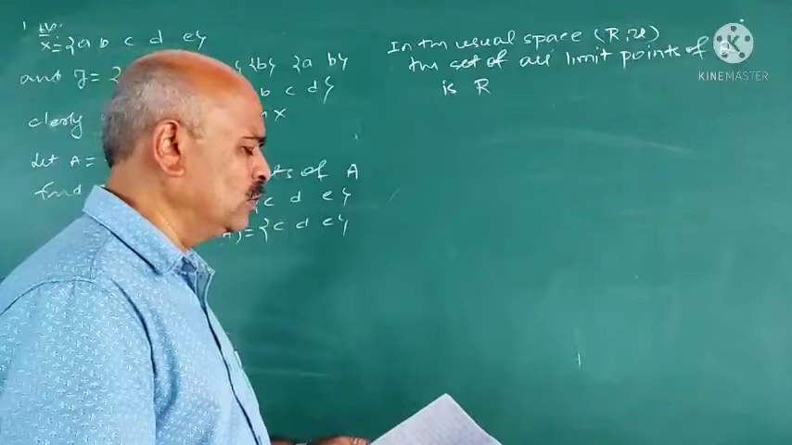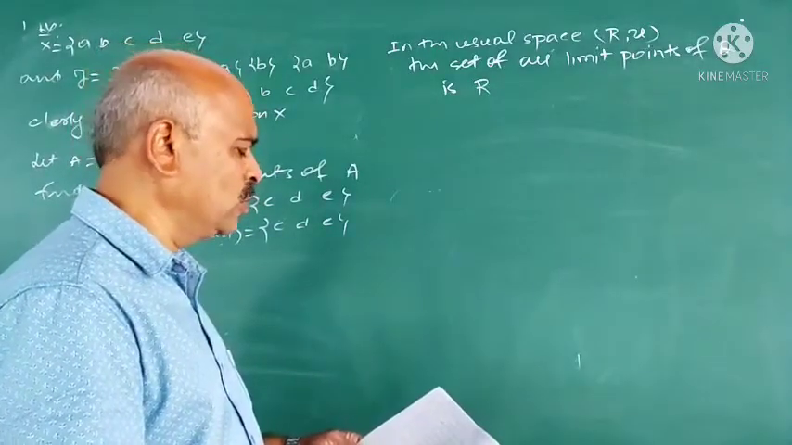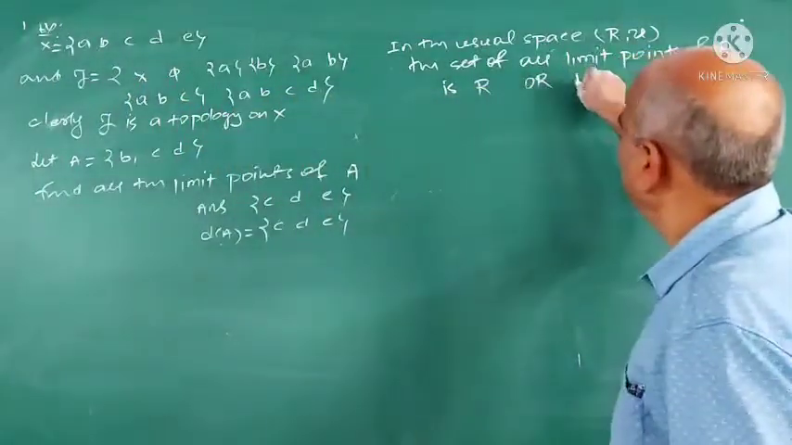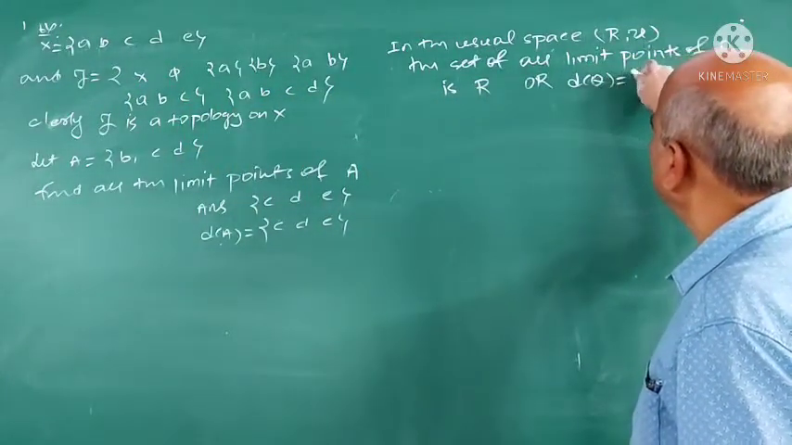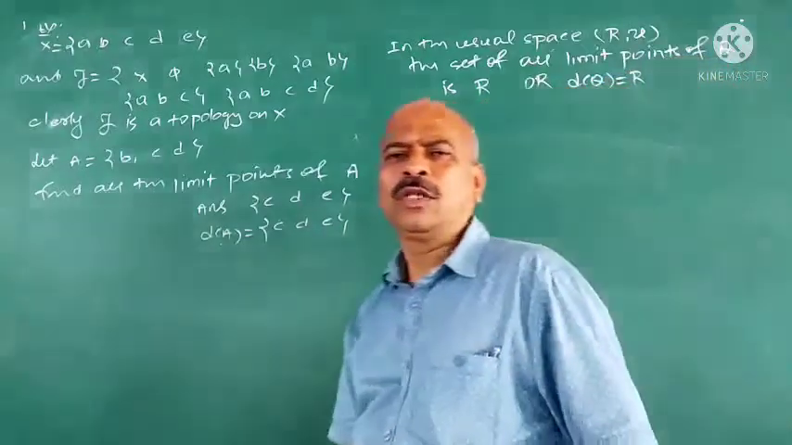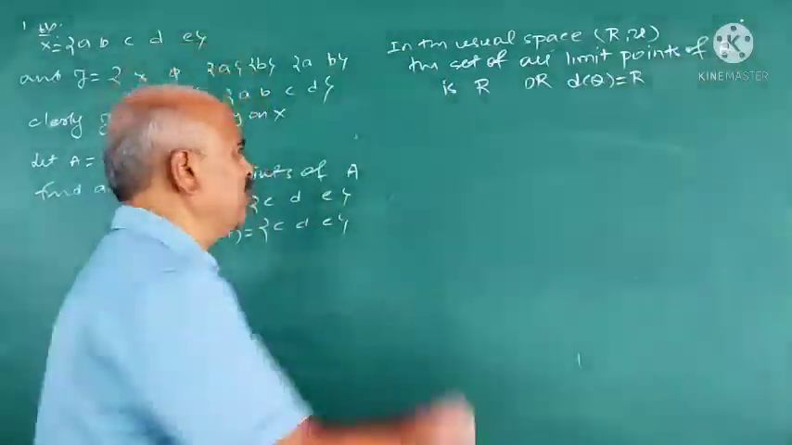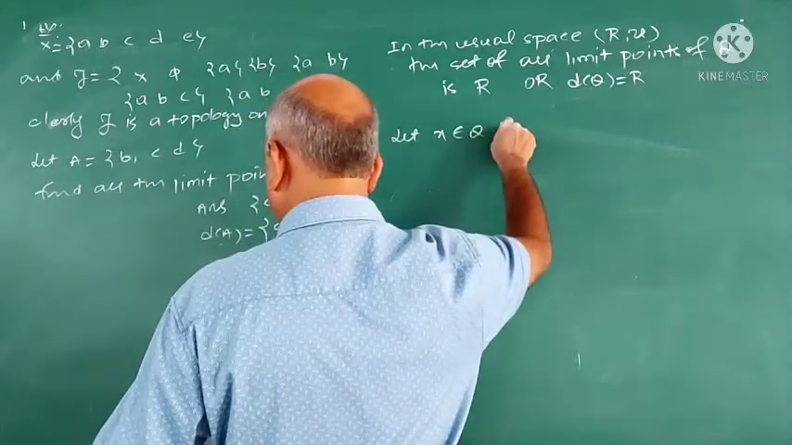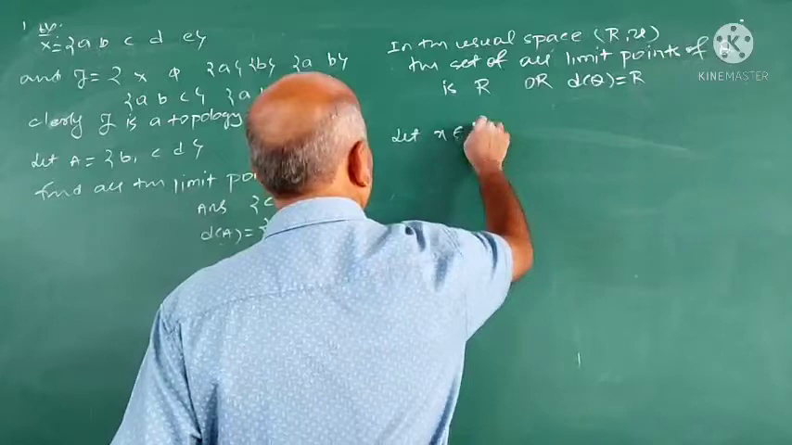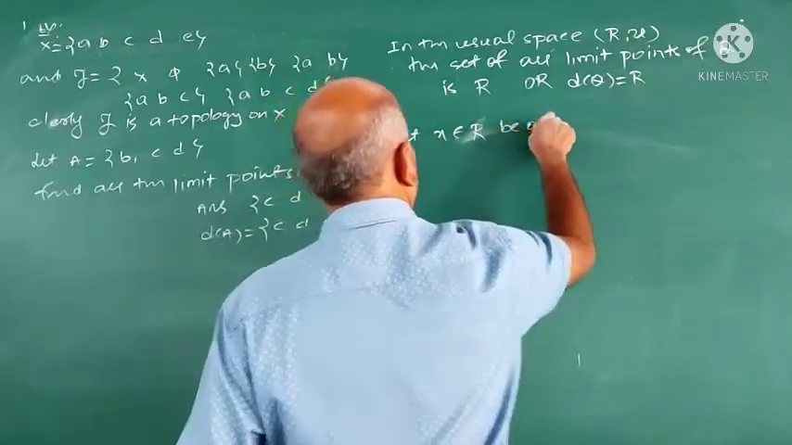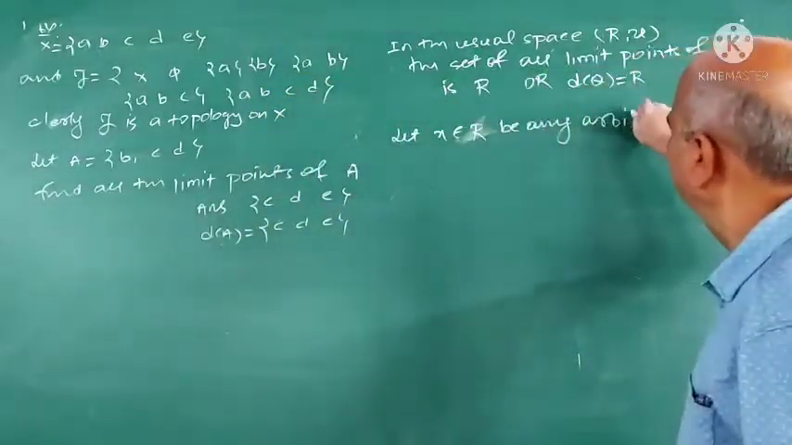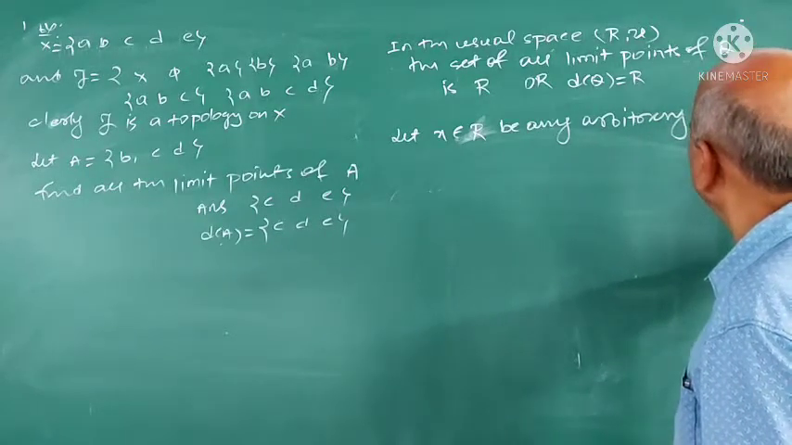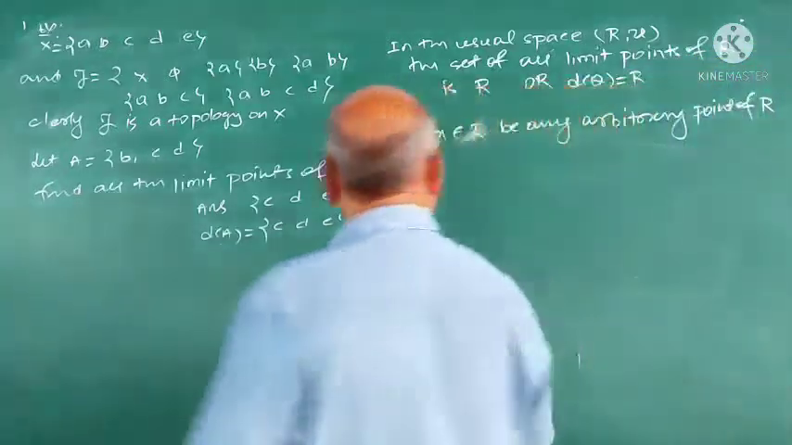What is the question? In the real space R with the usual topology, the set of all limit points of Q is R, or the derived set of Q is equal to R. Because derived set means set of all limit points. How to prove this one? Let x belong to R be any arbitrary point. We take any arbitrary real number.